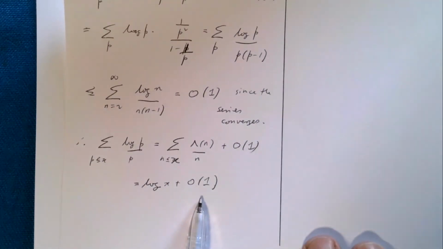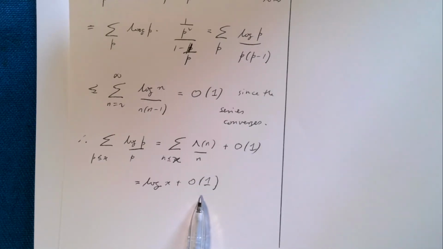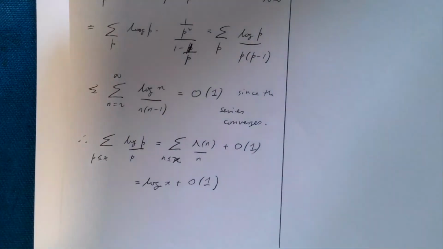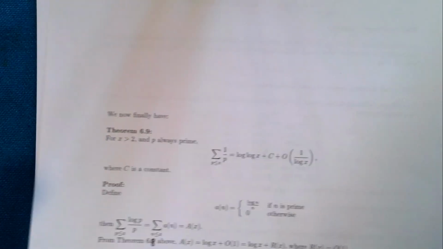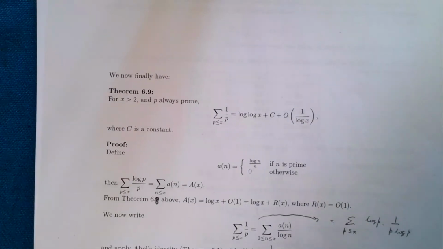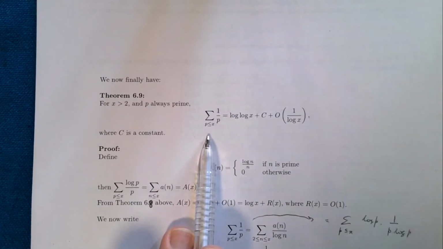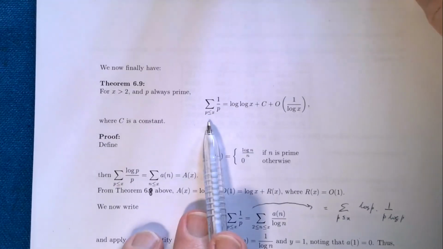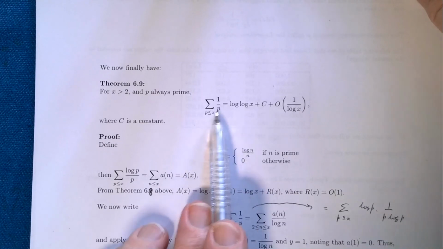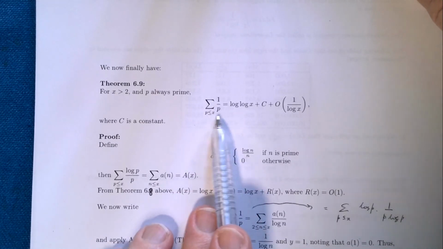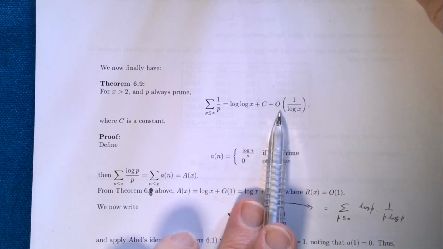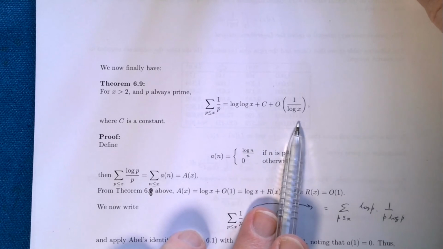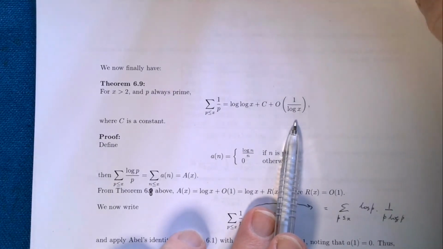So that's the second of the Mertens theorems, and the main one we were aiming for is theorem 6.9, which we finally have, and that gives us the true order of the sum of 1 over p. So finally we have theorem 6.9: if x is bigger than 2, p is always prime, then the partial sums of the reciprocals of the primes have true order log x plus a constant plus big O(1) on x. And that gives me the true order of the sum of 1 over p.